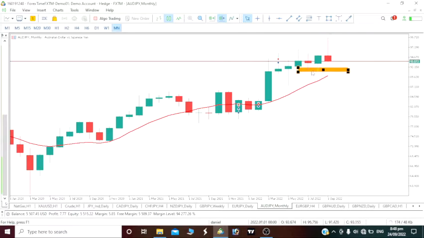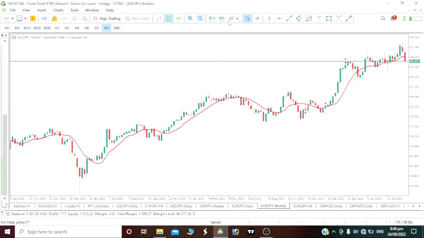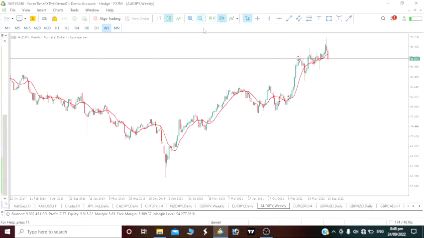Once we can see the pullback come to test that level, then we should see that bullish move. So we should be seeing this month drop a bit, taking out that week, then we'll actually see the movement upward. So on this monthly time frame, above all for the month, we are to go bullish and look for a way to enter to go long. Now let's see it this way. Next one is our weekly time frame. So on the weekly time frame, let's zoom this movement out.